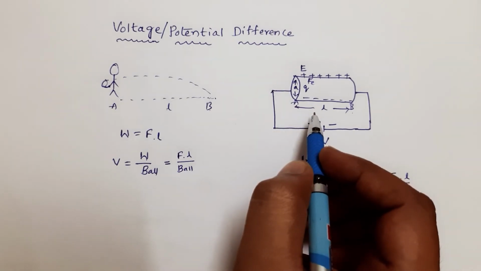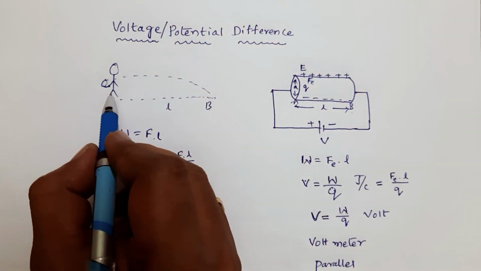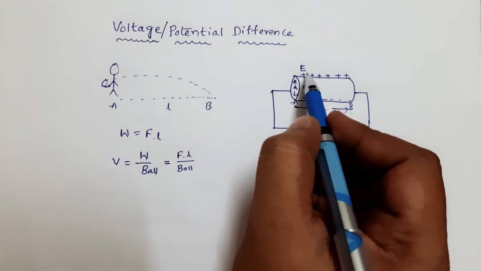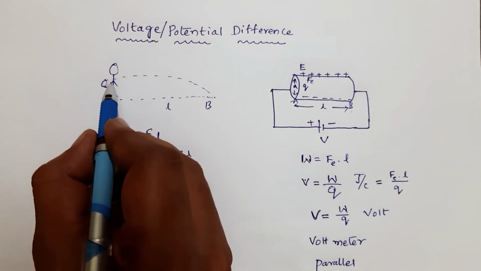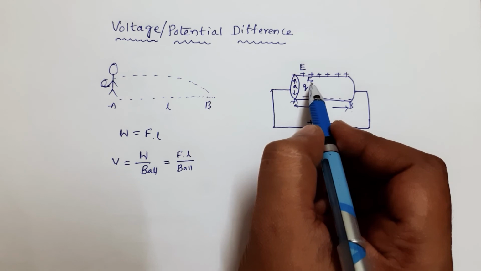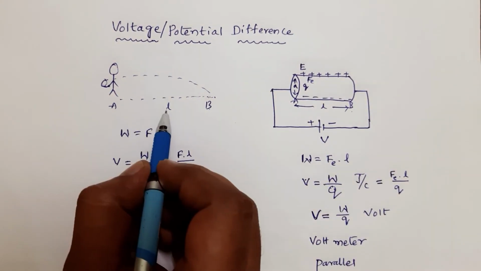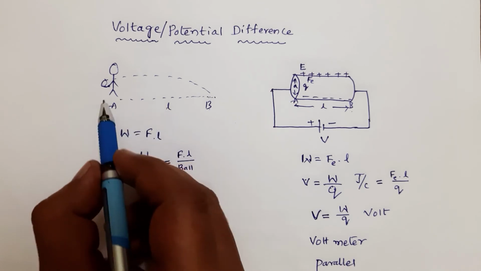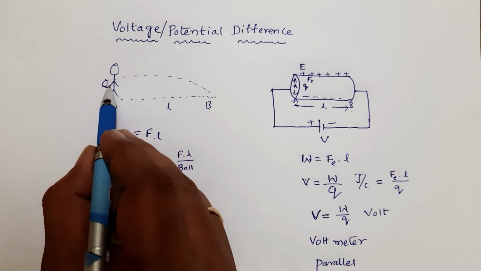Now I am going to compare our electric circuit with our example. The person applies the force; here the electric field develops the force. Here the person applies force on this ball; here the electric force applies on the charge. Here the length L depends on his strength or his potential.